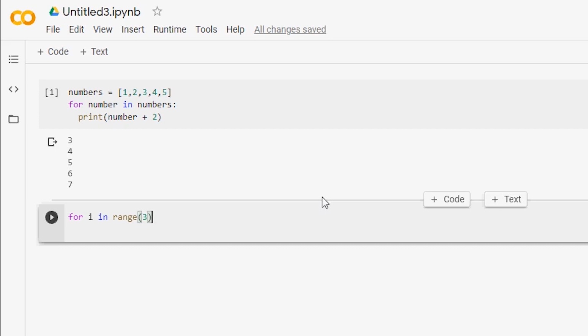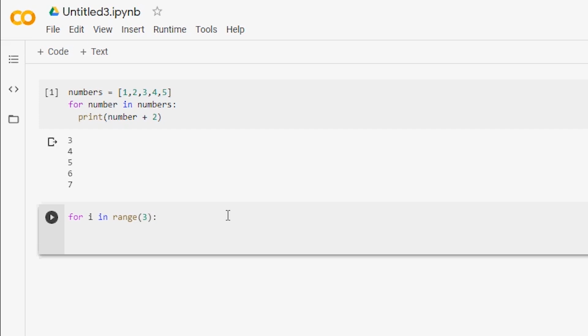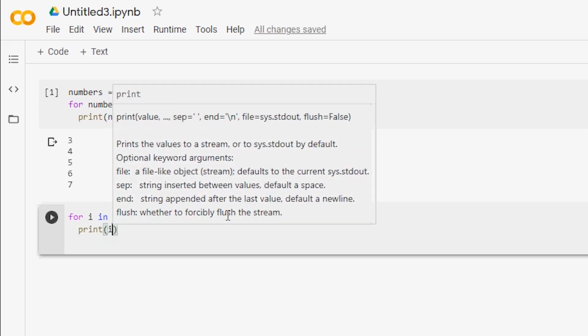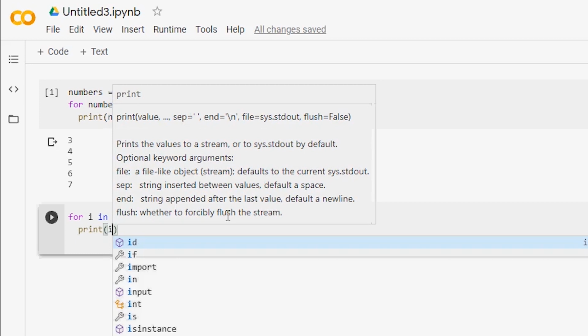This code is basically telling the computer, for every iteration in the range of numbers 0 to 3, do something. If we add a print function to see how the iterator variable changes, we'll see exactly how this range works. So we're going to add our colon at the end, click enter, and it already indents for us. Here we're going to write our print function, open the parentheses, and write our i variable.